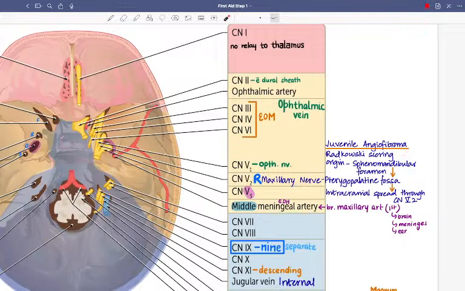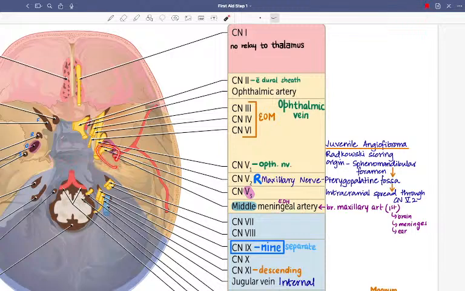So juvenile angiofibroma, again Radkowski scoring. It originates in the sphenopalatine foramen. Then it goes to the pterygopalatine fossa, and from the pterygopalatine fossa it has intracranial spread. From the sphenopalatine foramen, downwards, to the pterygopalatine fossa a little upwards, and then from there intracranial spread through what? Through V2, that is foramen rotundum.